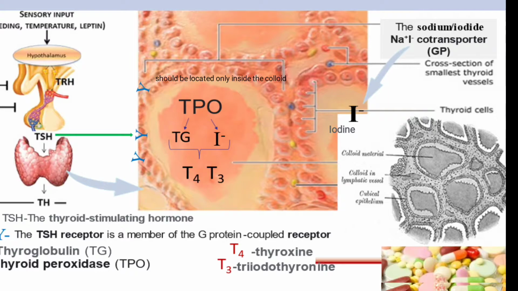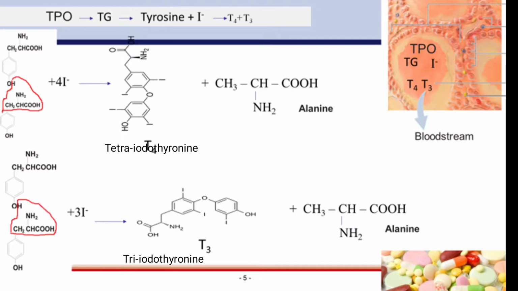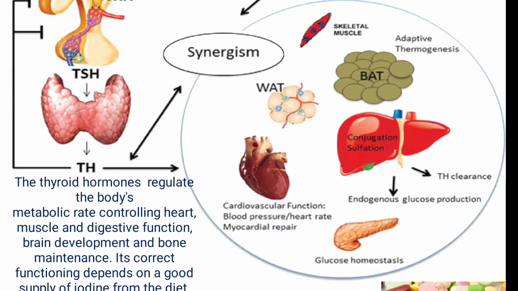And it involves thyroid peroxidase, thyroxine, and triiodothyronine, which act on a receptor that is a member of the G protein coupled receptor family. Its reaction: the molecule joins with 4 iodine to produce tetraiodothyronine and alanine, and another one combines with 3 iodine to produce triiodothyronine and alanine. The thyroid hormone regulates the body's metabolic rate, controlling heart, muscle, digestive function, brain development, and bone maintenance. Its correct functioning depends upon diet.